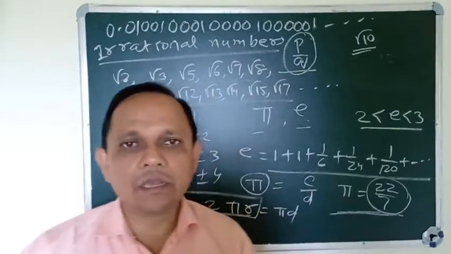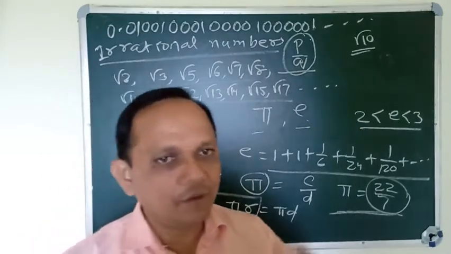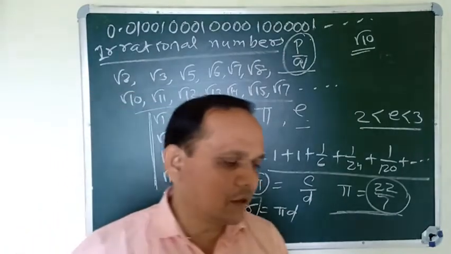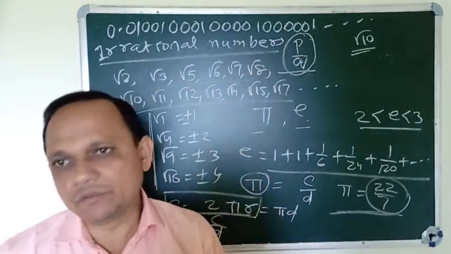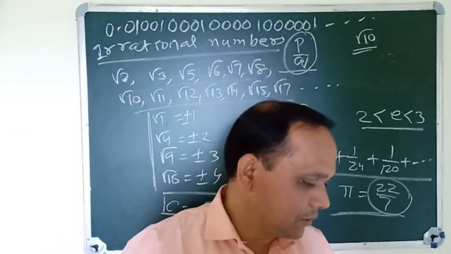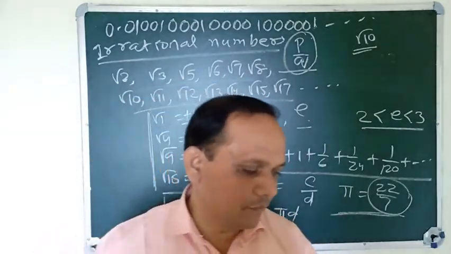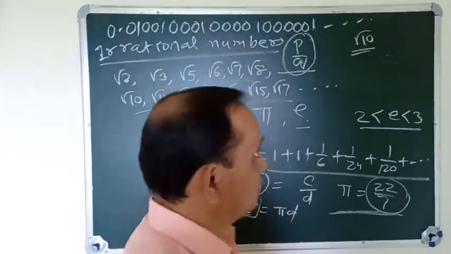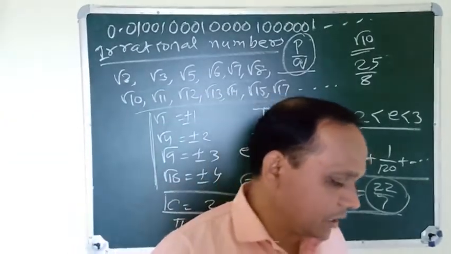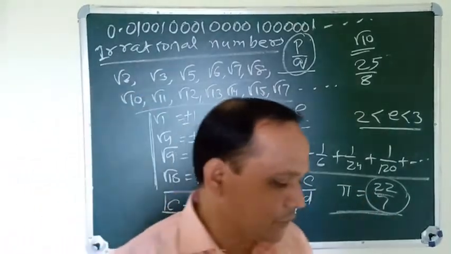Many mathematicians in the world described different values of pi. In the Vedas, before 3000 before Christ, the value is root 10. In the Babylonian dynasty, also before 3000 before Christ, it is written as 25 by 8. According to Archimedes, the value of pi equals 22 by 7.